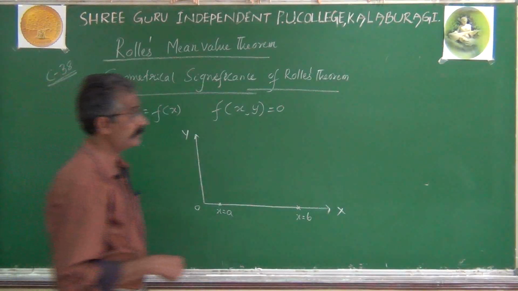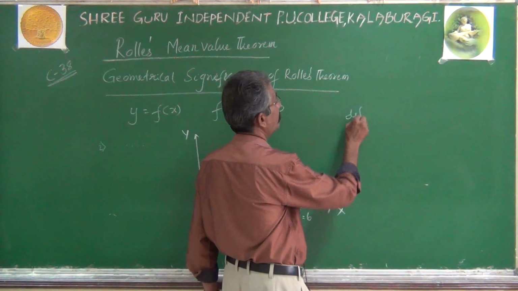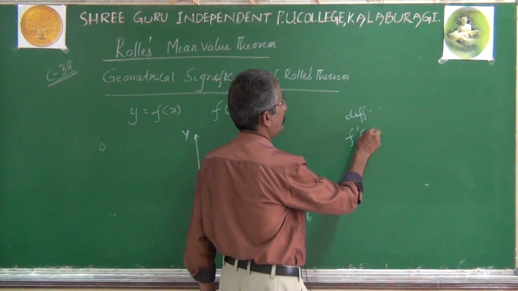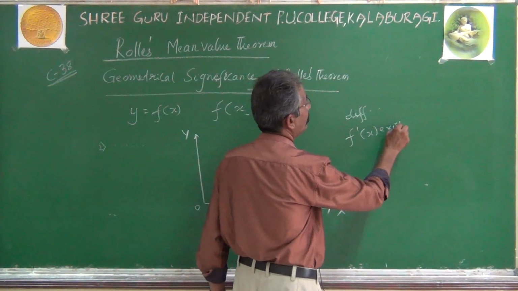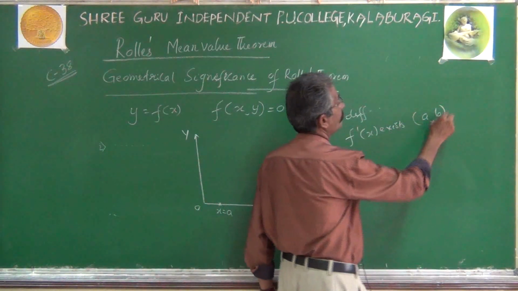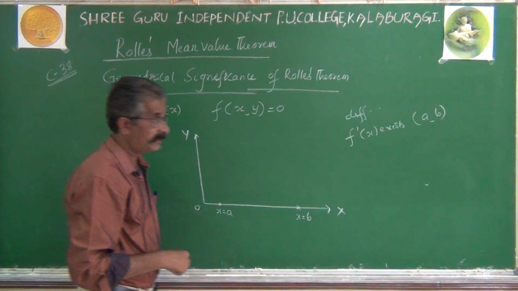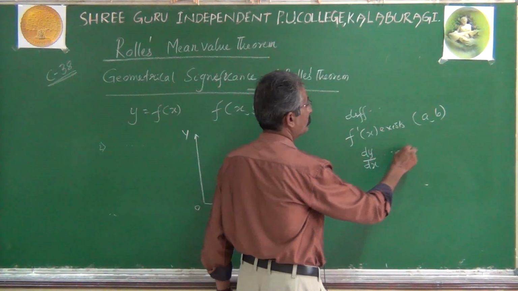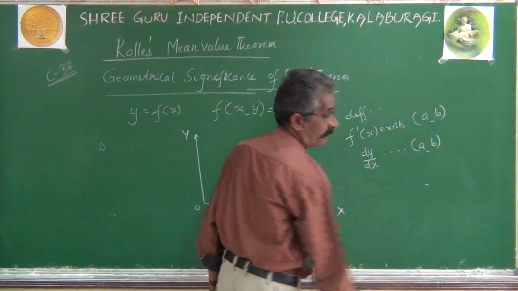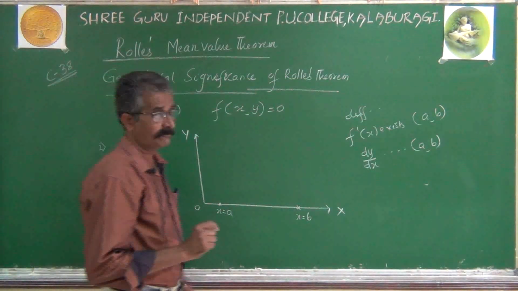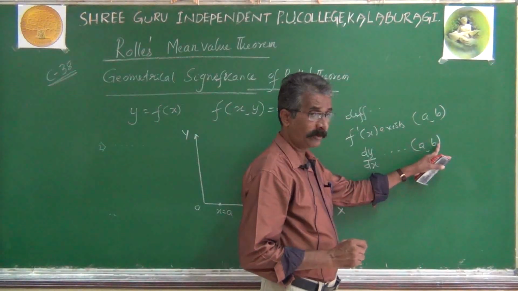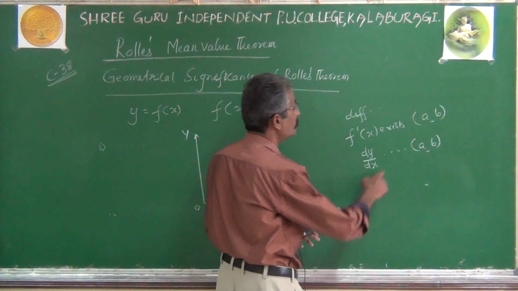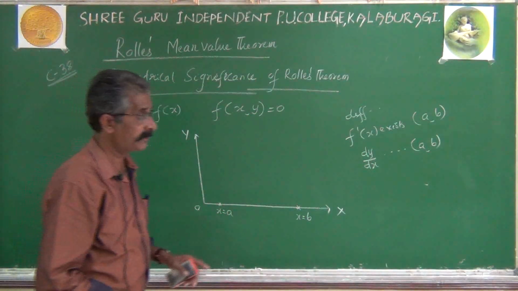What does the second condition say? That the function is differentiable. Function is differentiable means f dash of x exists on the open interval (a, b). f dash of x exists means dy by dx exists on the open interval (a, b), meaning for every value of x, excluding a, excluding b, but in between a and b, whatever values of x come, for those values of x, 100% dy by dx exists.